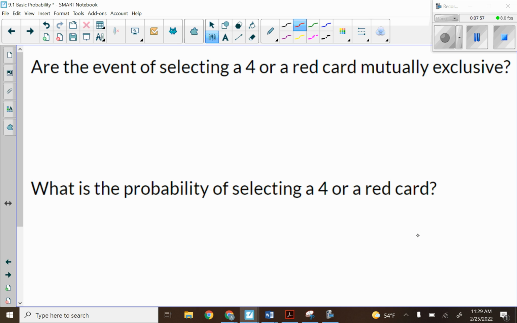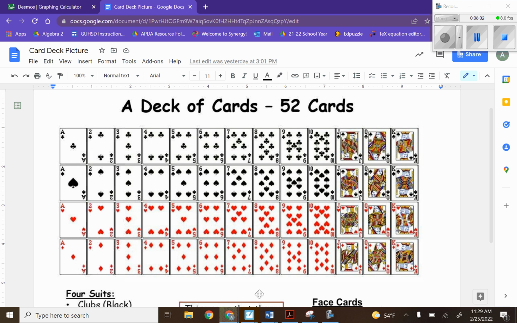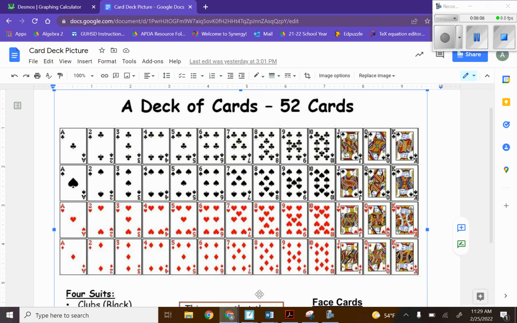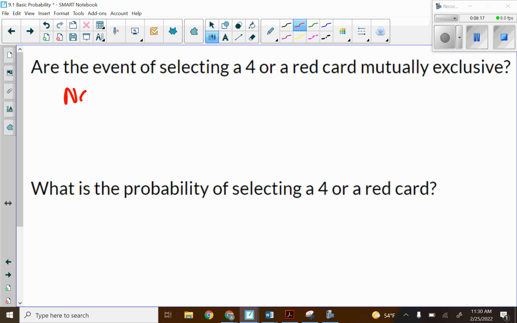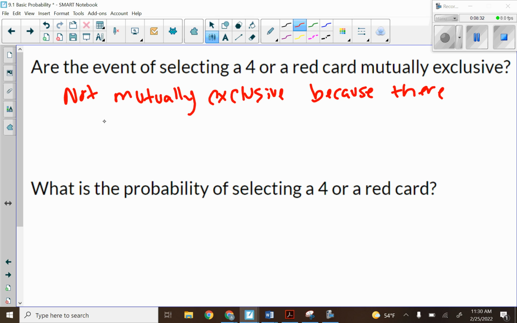Are the events of selecting a 4 or a red card mutually exclusive? If I look at my deck of cards, I'm looking at the 4s, and here I have 2 4s that are red. So I can pick a red and a 4 at the same time. So these are not mutually exclusive, because there are 2 red 4s.